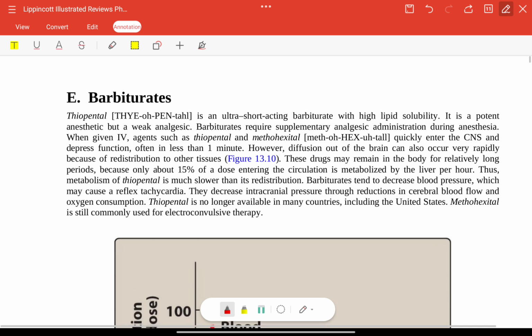Now barbiturates. Thiopental is an ultra short acting barbiturate, with high lipid solubility, a potent anesthetic but a weak analgesic. Barbiturates require supplementary analgesic administration during anesthesia. When given IV, agents such as thiopental and methohexital will quickly enter the CNS and depress its function, often in less than a minute.